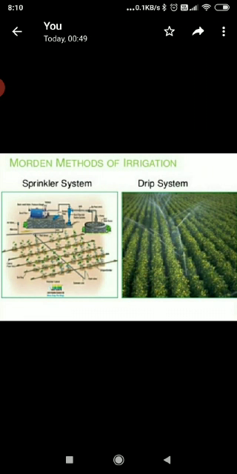What is the sprinkler system? In the sprinkler system, water is sprayed on plants using sprinklers. The perpendicular pipes having rotating nozzles on the top are called sprinklers. The sprinklers are joined to the main pipeline at regular intervals. Pumps are fitted in this system for lifting water. When the pump is switched on, the water is lifted and allowed to flow through the main pipe under pressure.